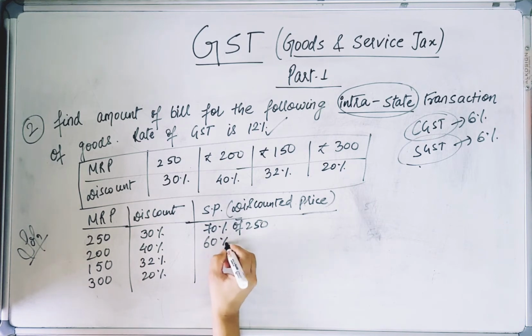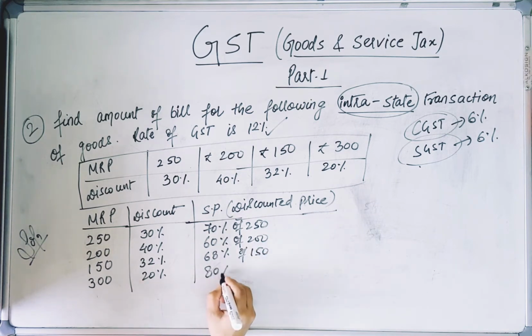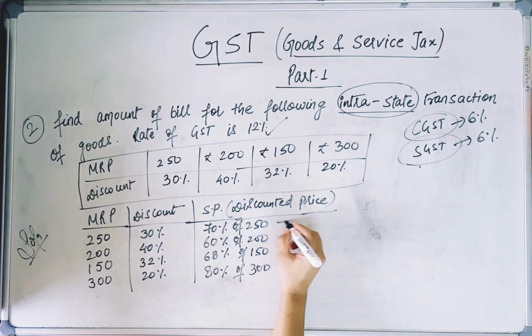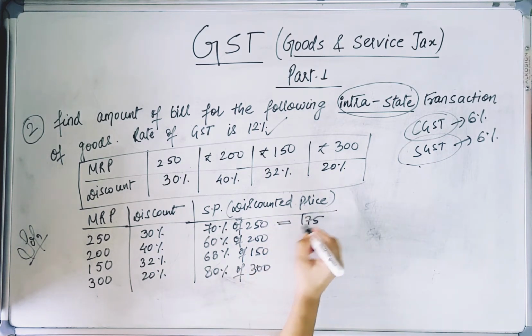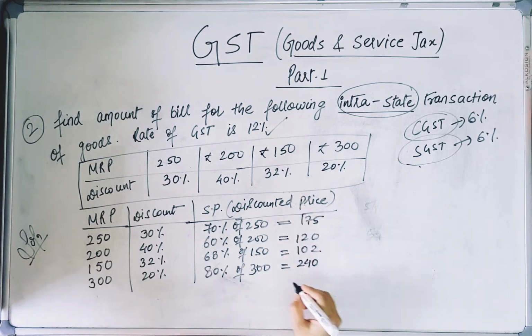Similarly here I'll write 60% of 200, 68% of 150, and 100 minus 20, that is 80% of 300. If I calculate it, I'll get 175. Here I'll get 120, this will be 102 and this will be 240. So we will total it, because this is the total amount I have to pay.